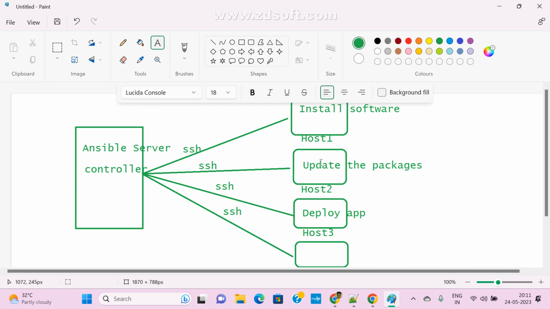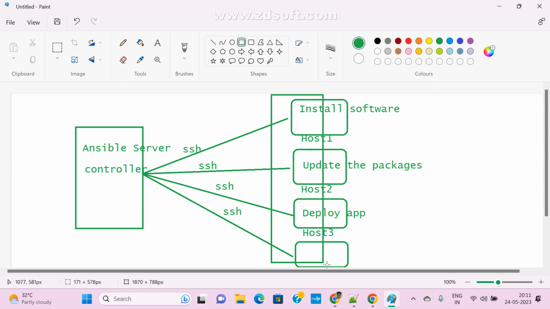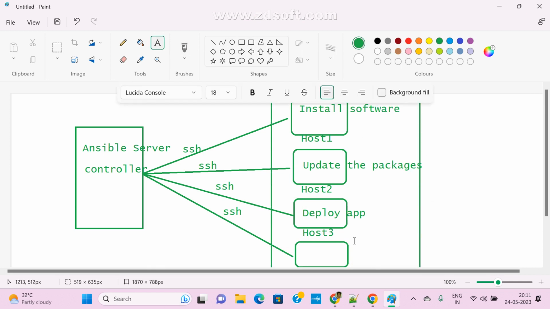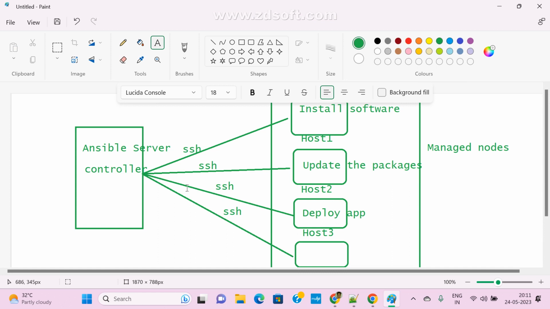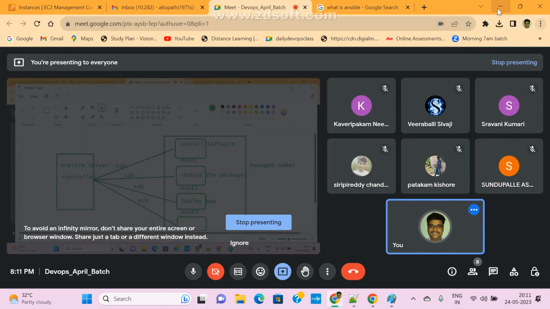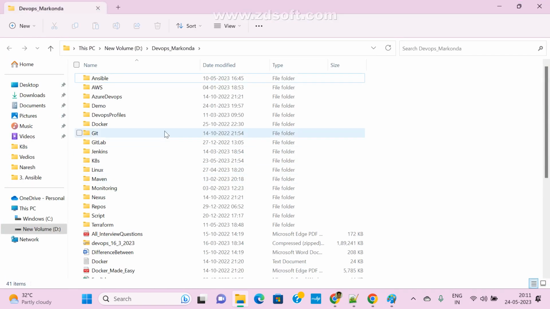This is the controller, and these are the managed nodes. Simply, if you want to understand, these are the managed nodes or managed hosts, and this is the Ansible server or Ansible controller. Here we need to install SSH, and with the help of SSH we are connecting your server to your hosts. There are some rules and all; we'll see.